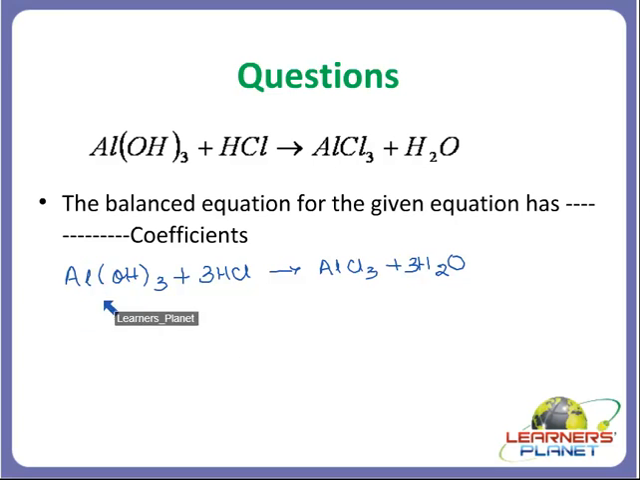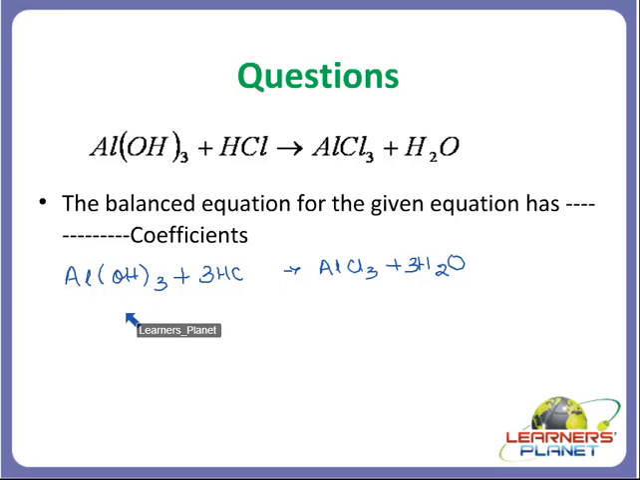Aluminium hydroxide plus 3HCl gives AlCl3 plus 3H2O. 1 aluminium, 1 aluminium. 3 oxygen, 3 oxygen. 3 plus 3, 6 hydrogen. 3 twos are 6 hydrogen. 3 chlorines, 3 chlorines. So our equation is balanced.